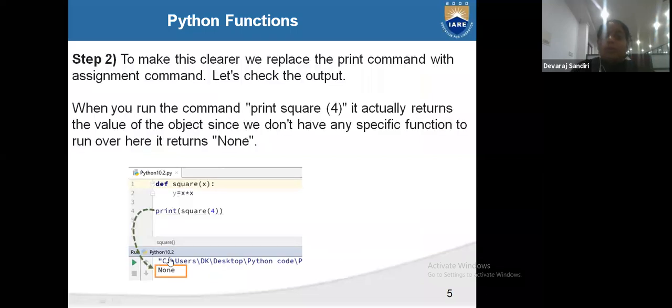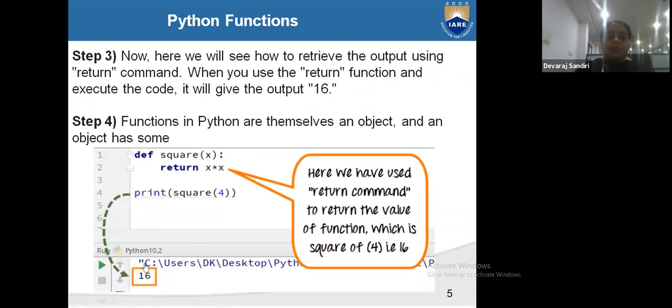In step 2, to make this clear, we replace the print command with assignment commands. Let's check the output. When we print square of 4, it actually returns the value of the object. Since we don't have any specific return, the result is None, meaning we don't have any specific value. What is the square of 4? We didn't get any specific value.